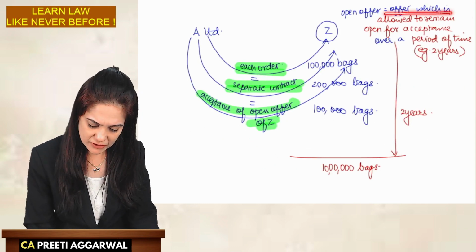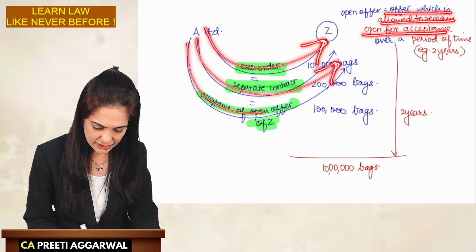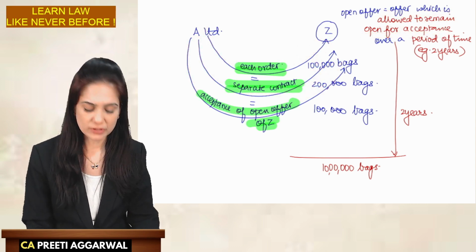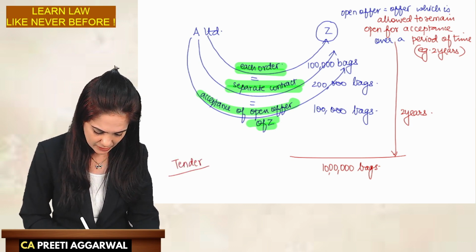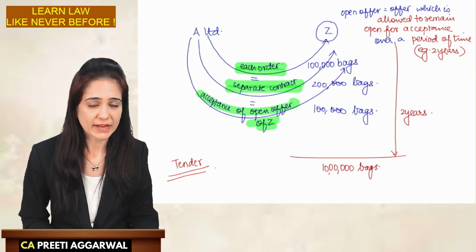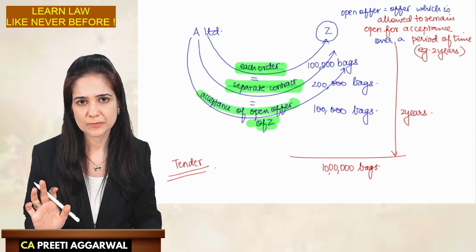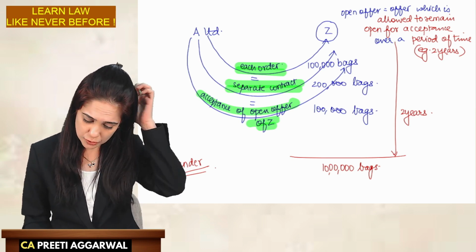So it is an offer which is allowed to remain open for acceptance over a period of time. That kind of offer is known as an open offer. This tender, what we are studying is tender. This tendering is the best example of an open offer. And if it is asked in the exam, 99% it will be this example only. They will ask this in the exam as a question. I hope you took down notes.